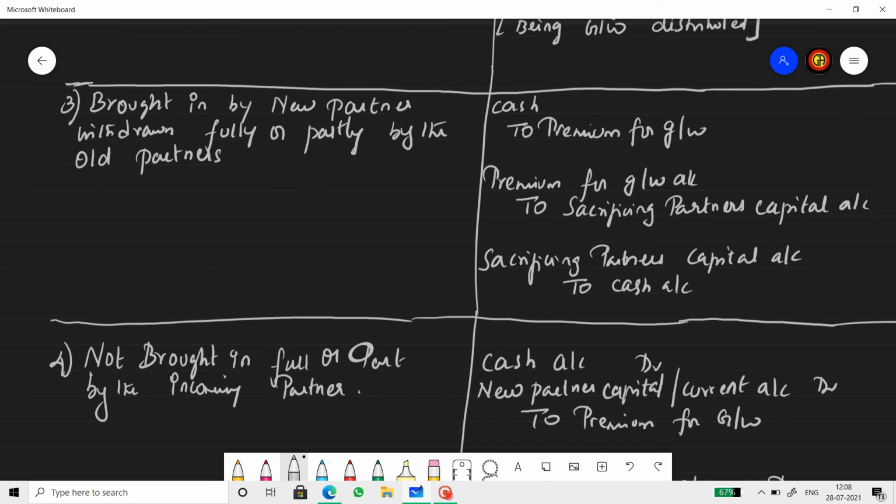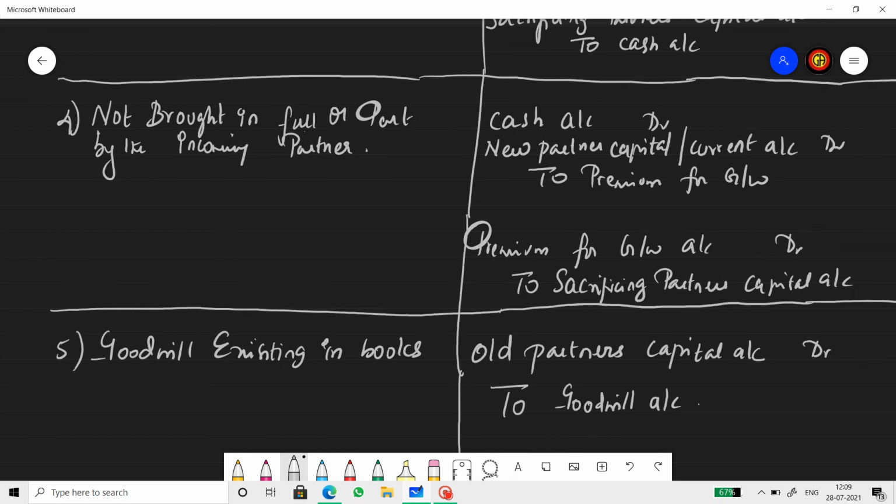The amount that he brings in as goodwill will be withdrawn by the existing partners either fully or partly. So if a partner brings 50,000, this 50,000 will be distributed to the old partners in sacrificing ratio, and then half of that distribution or maybe the full amount will be withdrawn by the sacrificing partner. So only when they withdraw, the third entry will come.